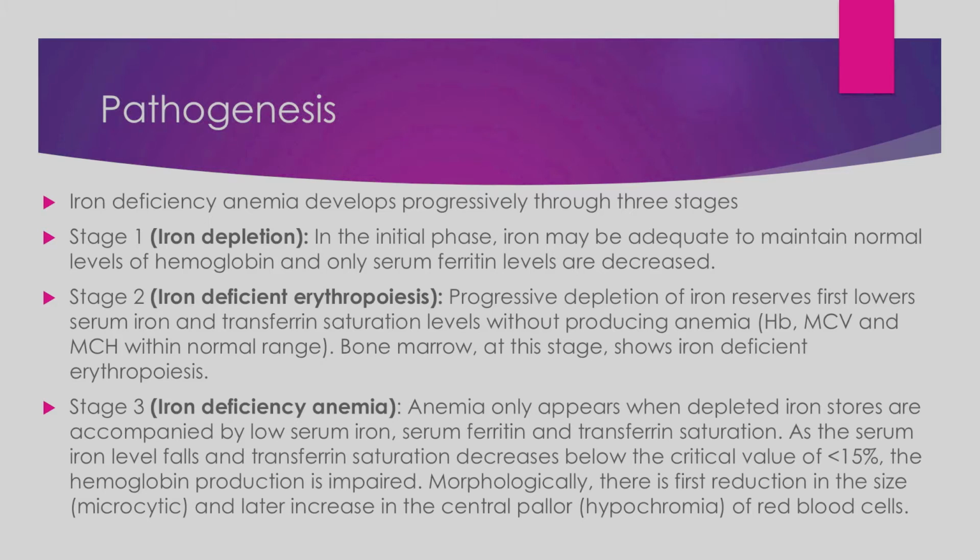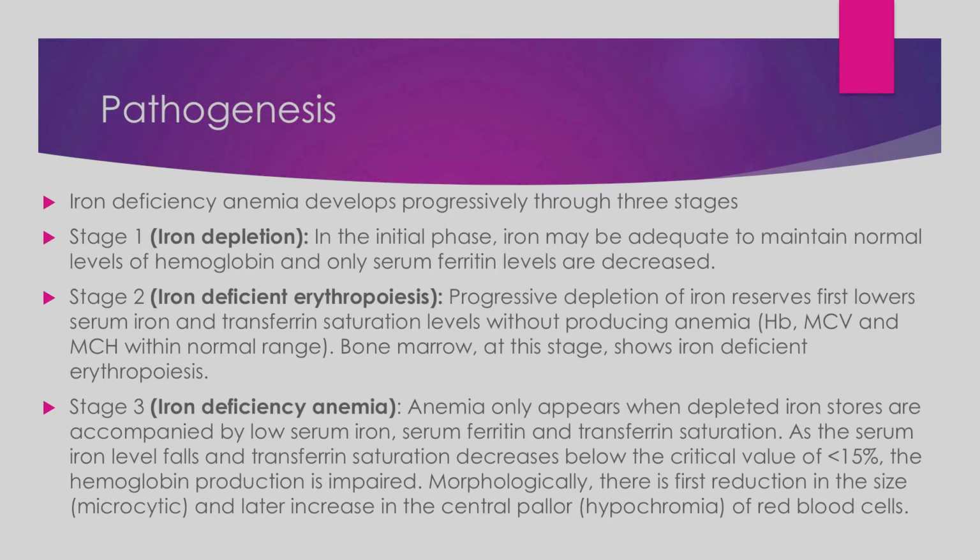So at this stage the bone marrow shows iron deficient erythropoiesis. That means erythropoiesis, the formation of RBCs, is normal, but the hemoglobin formation is deficient in iron. Number three is the stage when iron deficiency anemia is completely seen. In this, the iron stores, that is the serum ferritin levels, have dropped below 15%, and as a result the serum iron levels also drop. The transferrin saturation also drops, because there is no iron to saturate the transferrin protein, right?